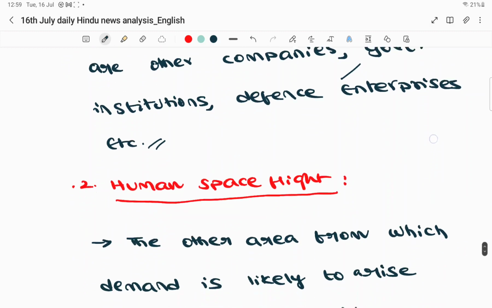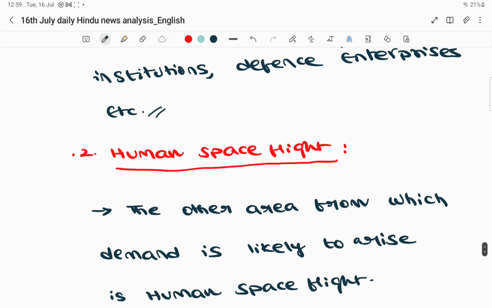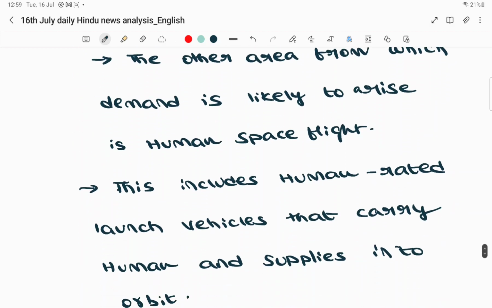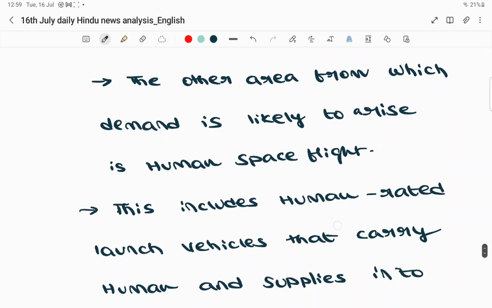The second thing he is talking about is that demand can also be created from human space flight. Sooner or later, space based tourism will definitely improve. Launch vehicles will transport people as well as supplies into orbit.